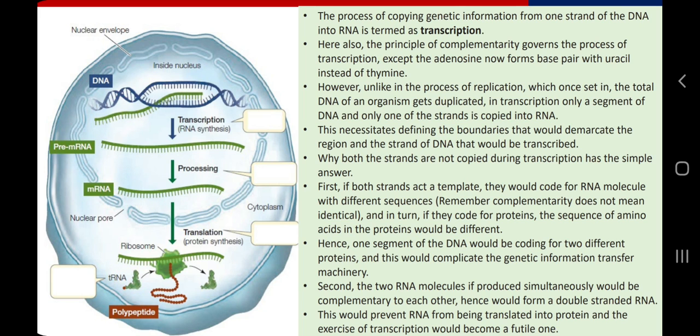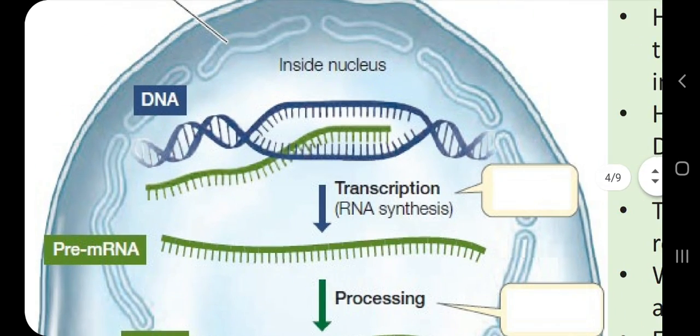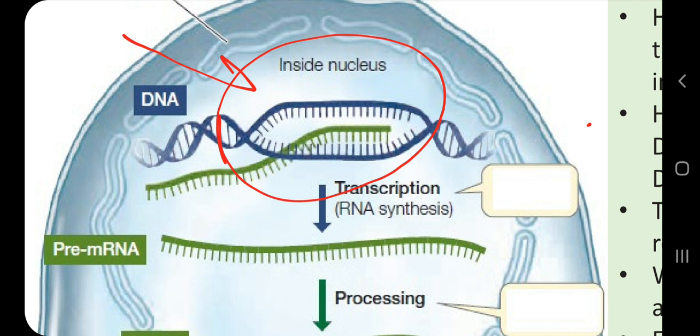So DNA, which is located in the chromosomes or chromatin, unwinds from one side, as we have learned in replication of DNA, that if we want to replicate the DNA, we want unwinding of DNA from one location, which is called the origin of replication. In the same way, if we want any function from a DNA molecule, we need the unwinding of DNA, and that unwinding of DNA creates one bubble, a roughly bubble-like structure, which is called a replication bubble in case of DNA replication, and here it is called a transcription bubble.